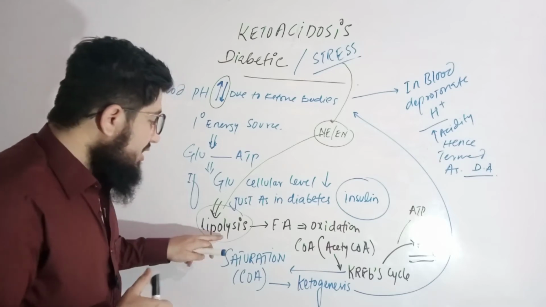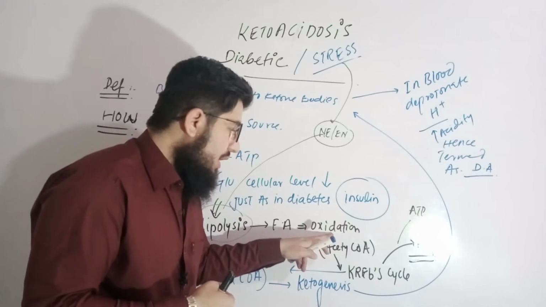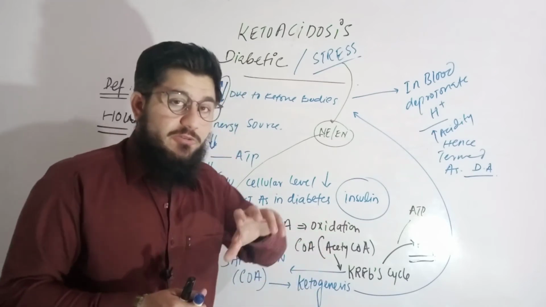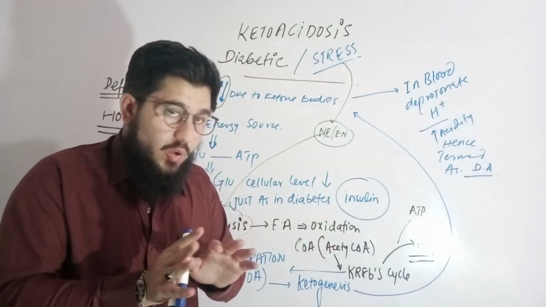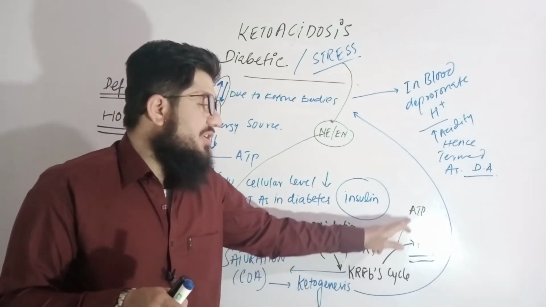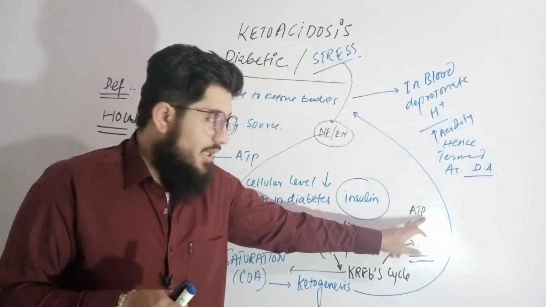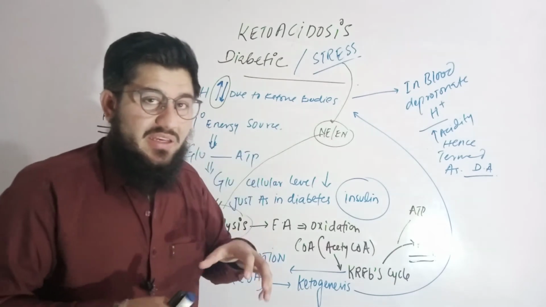Now this lipolysis will be in the sense that fatty acids will undergo beta oxidation, and this will result in the synthesis of acetyl-CoA. We know that acetyl-CoA moves towards the Krebs cycle and generates ATP. This is the energy production. What happens when there is enough stress?